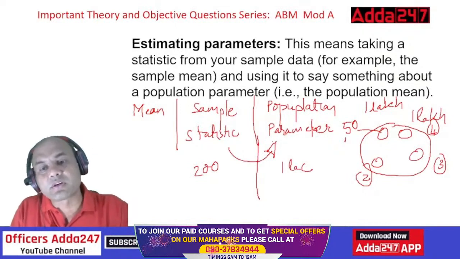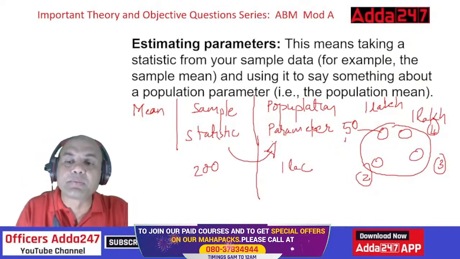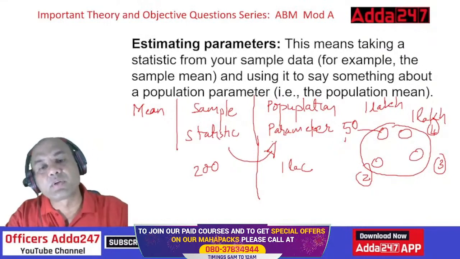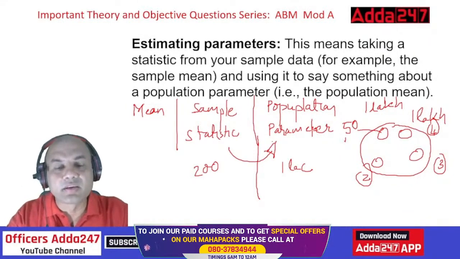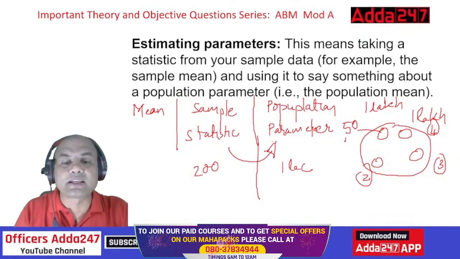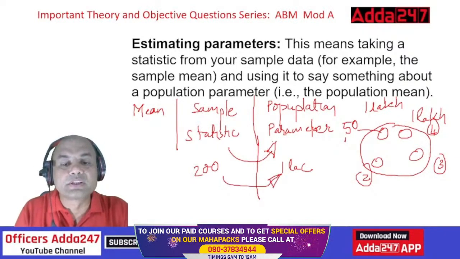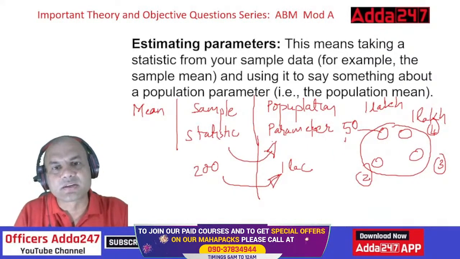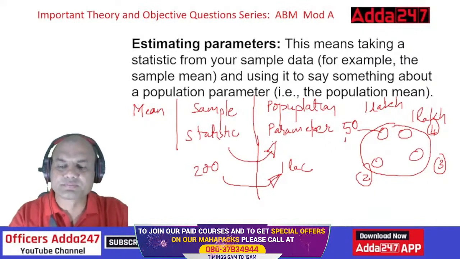Otherwise, what would have been the cost? Suppose I do the survey of the complete 1 lakh families, what is the cost? How many people would be required for doing the survey? Isn't it? So this will give me an exact estimate. This 200 will be applied to 1 lakh. So the cost of just 200 will be very less as compared to 1 lakh houses, isn't it? So that is the meaning over here.